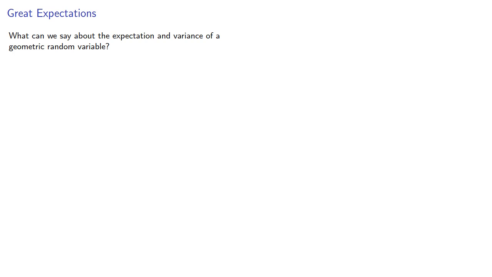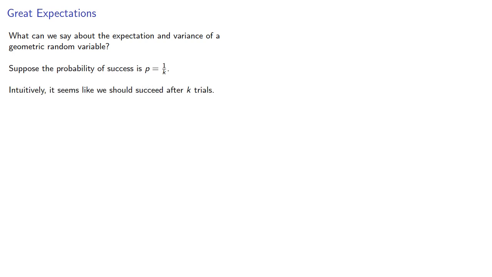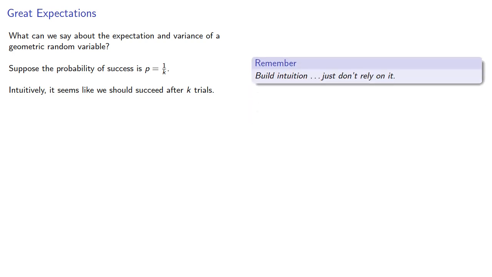What can we say about the expectation and variance of a geometric random variable? Suppose the probability of success is 1/k. Intuitively, it seems like we should succeed after k trials, and while it's a good idea to build intuition, don't rely on it. So let's see if our intuition is correct.